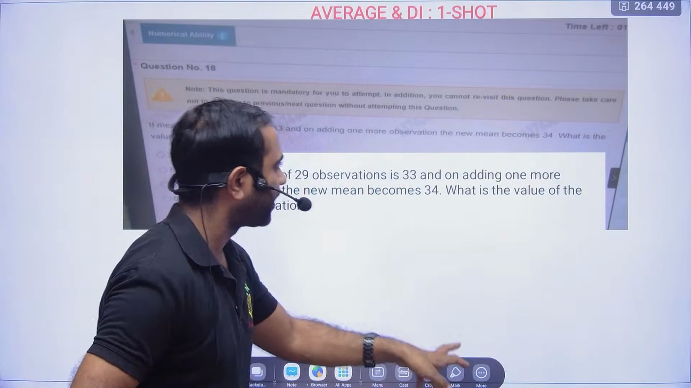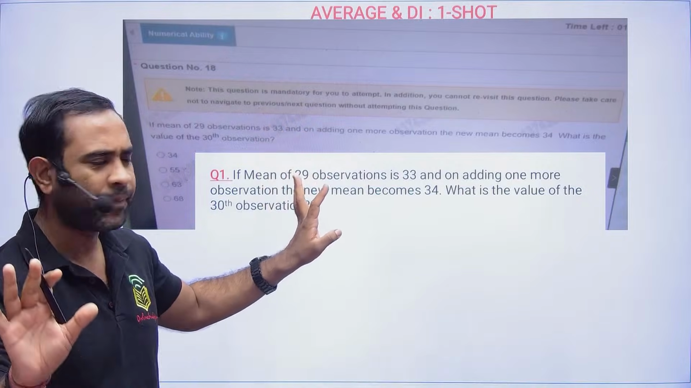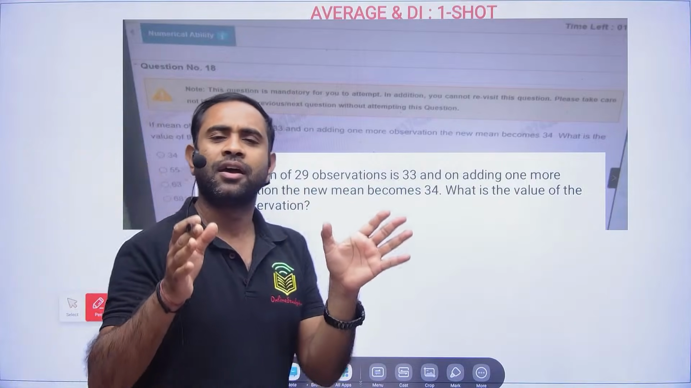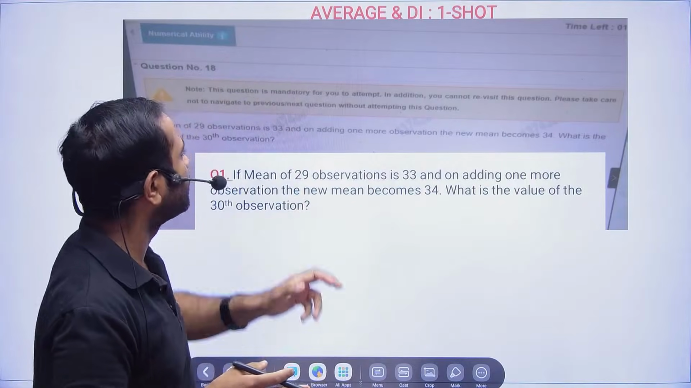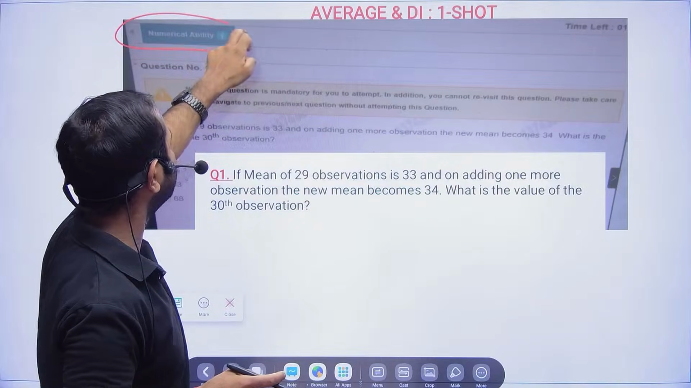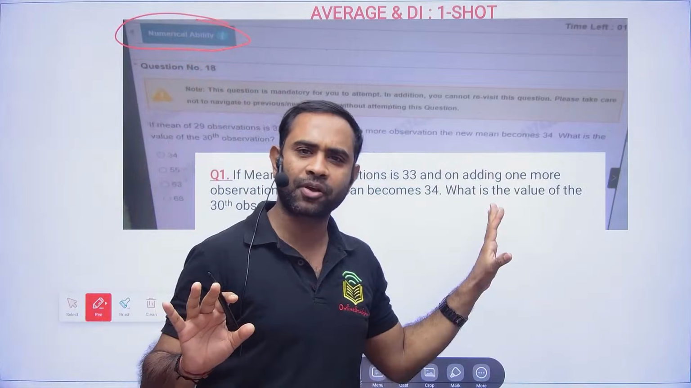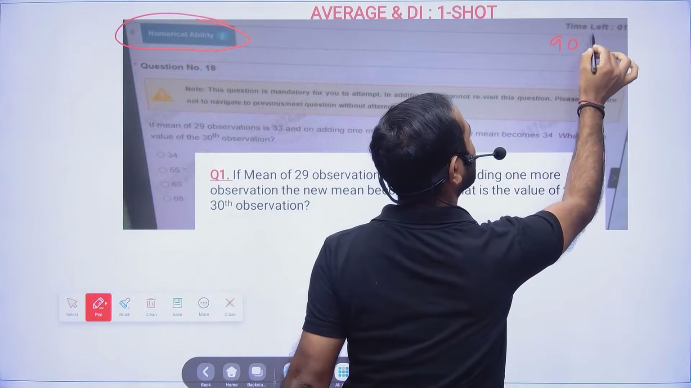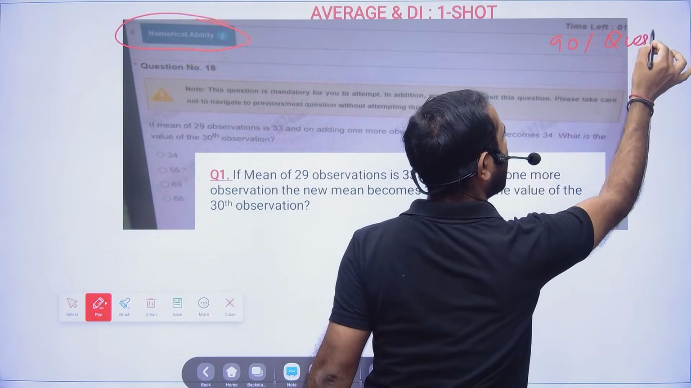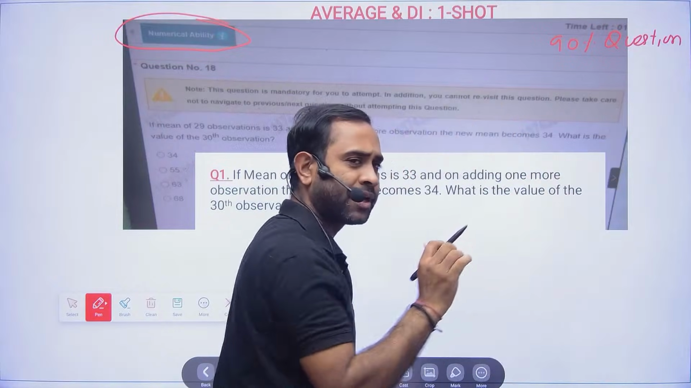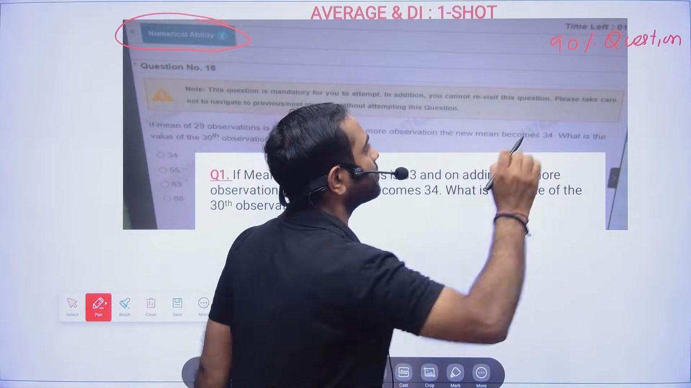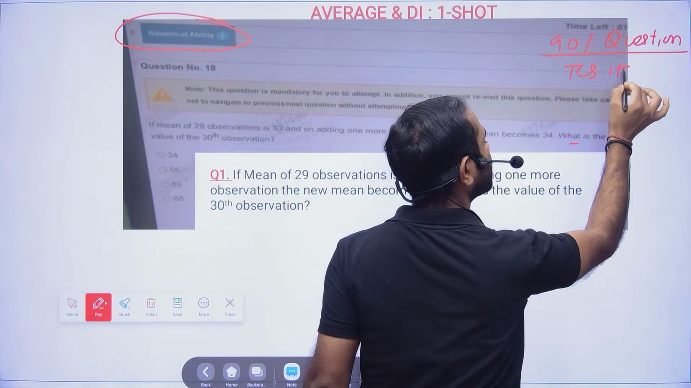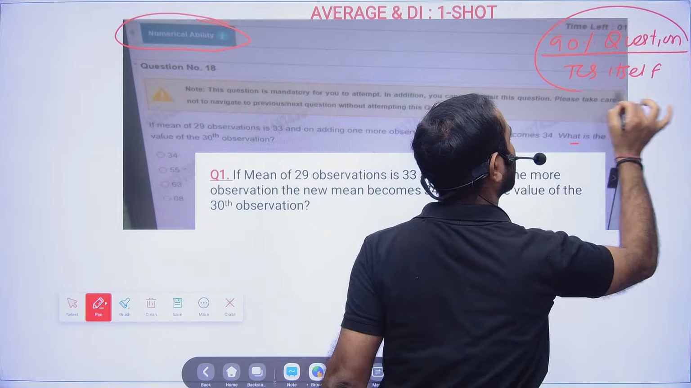Question number one. Most of the questions we are going to do have been asked in TCS numerical ability. Even in data interpretation, the questions we are going to solve will be from TCS. 90% of the questions we solve today will be from TCS, and another 10% I have kept so that I can explain the basic concepts.